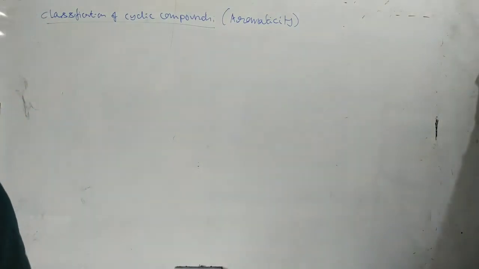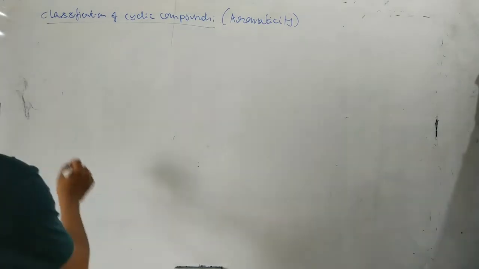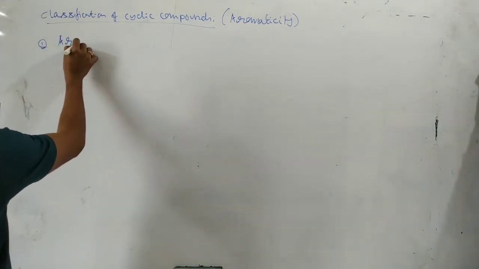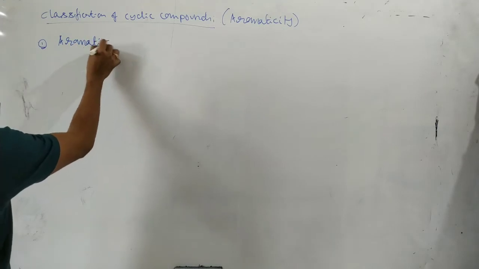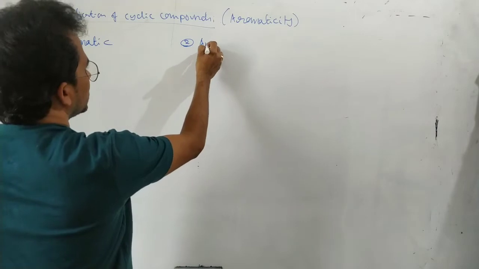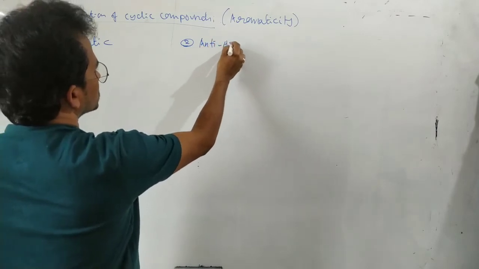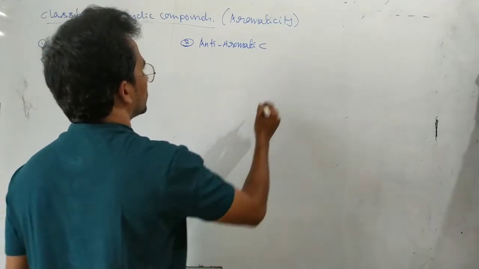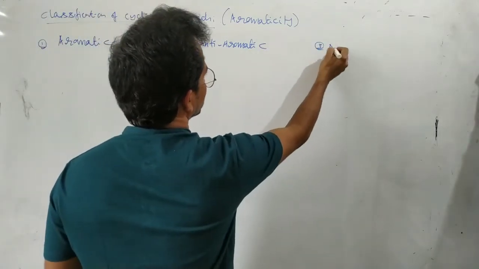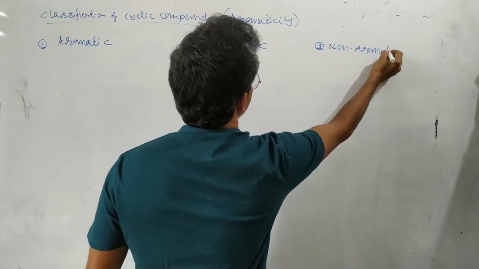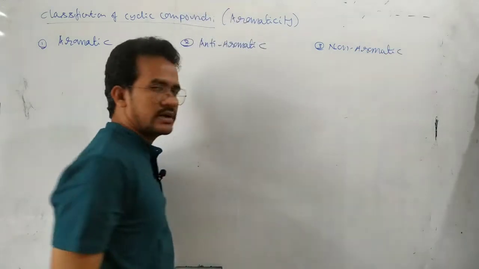The first one is aromatic cyclic compounds, the second one is anti-aromatic cyclic compounds, and the third one is non-aromatic cyclic compounds.